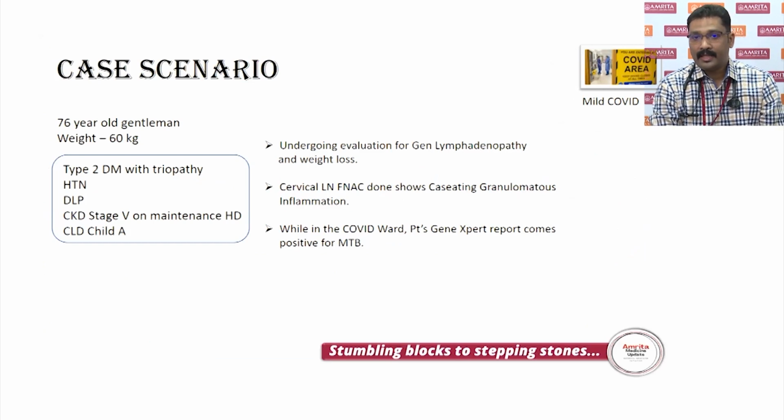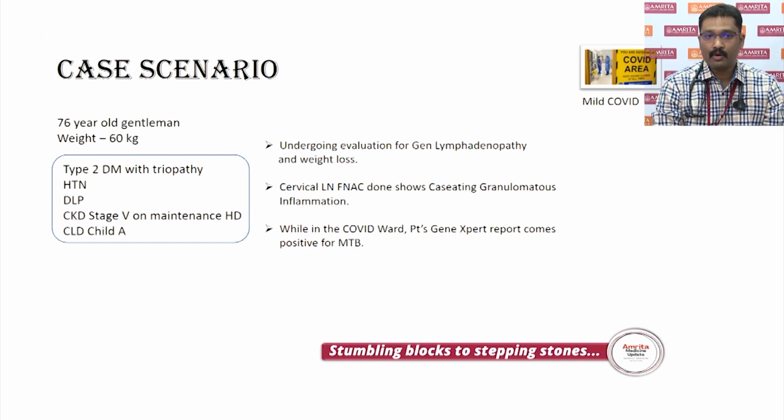In the COVID ward, a patient presented with mild COVID. These are the comorbid illnesses that the patient has. The patient is a 76-year-old gentleman. He was undergoing evaluation for generalized lymphadenopathy and weight loss in the hospital. FNAC was done, which showed a caseating granulomatous inflammation.